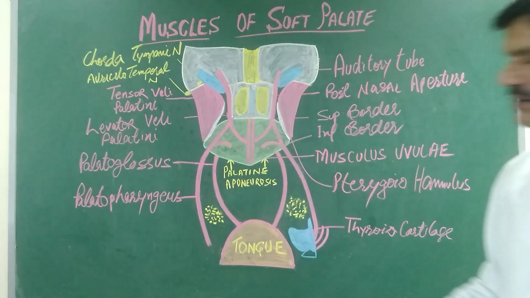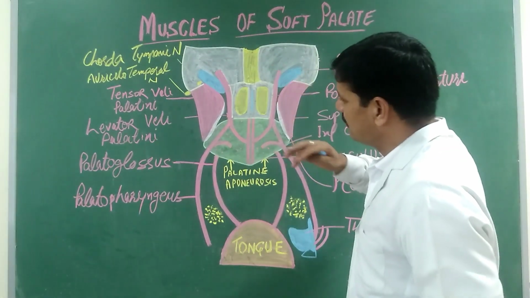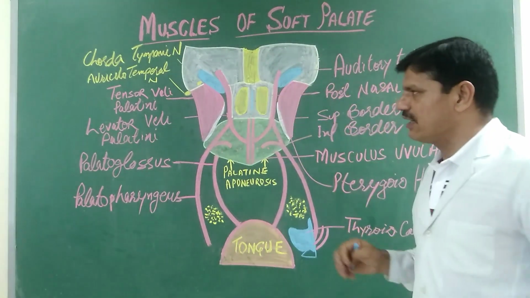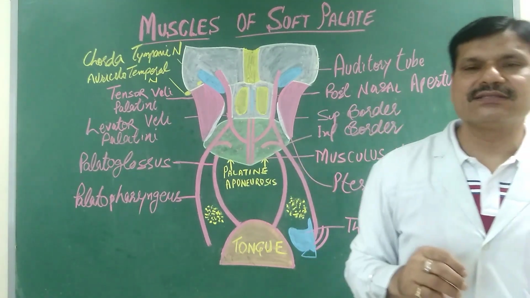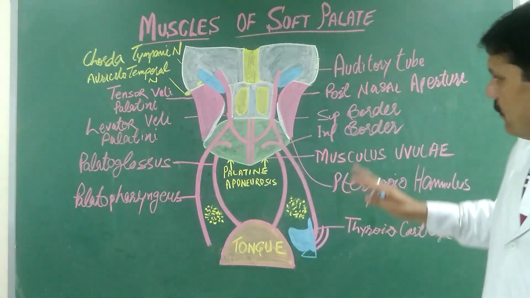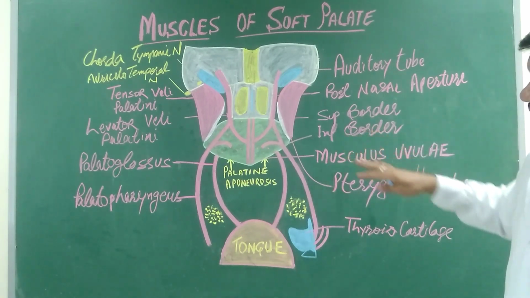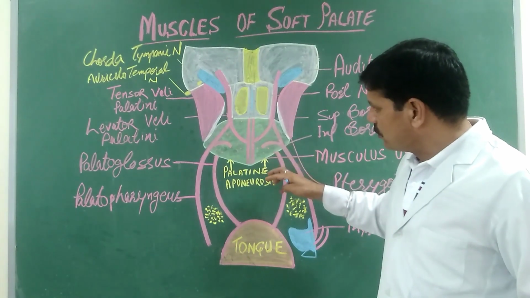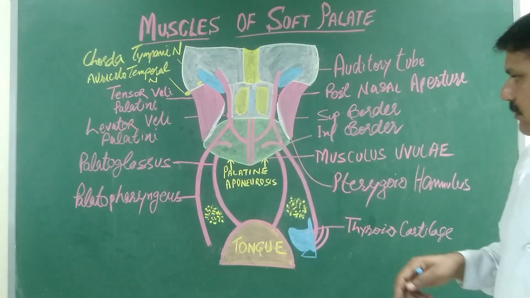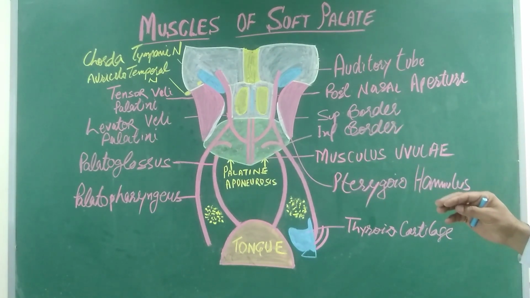through the vagus. The general sensory fibers are through the lesser palatine, the branch of the maxillary nerve, as well as the pterygopalatine ganglion. We have already discussed the pterygopalatine ganglion. The secretomotor and the gustatory special sensory fibers run through the lesser palatine from the oral cavity.